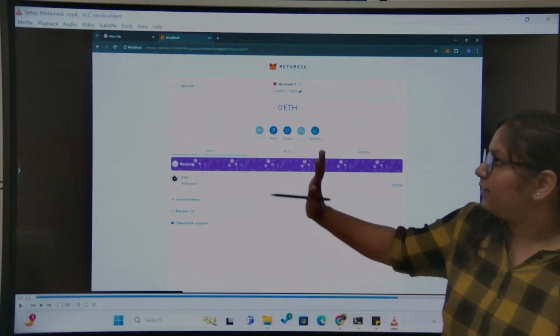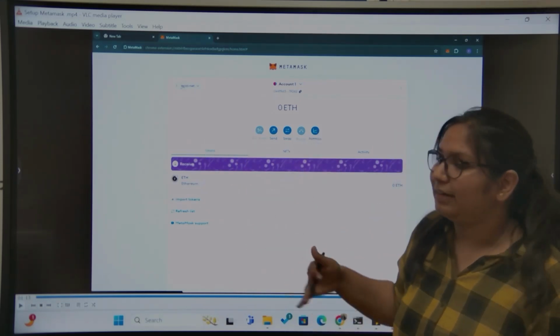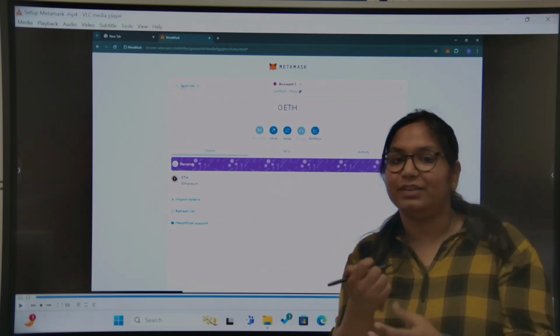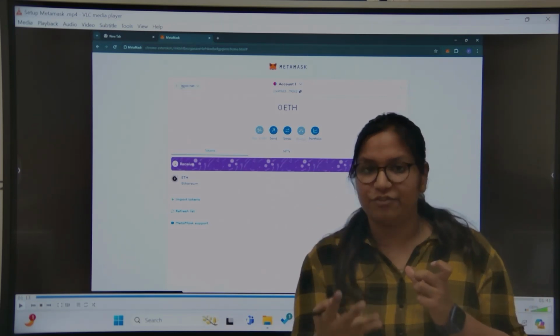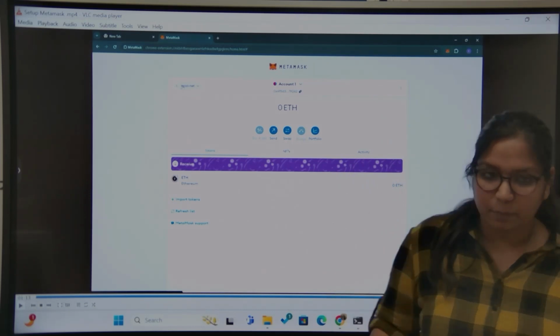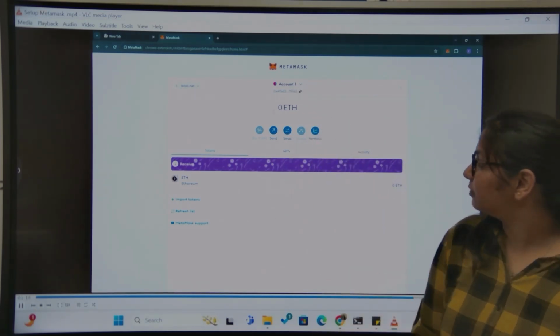So you see that we have created a network of our own that is set up with our local blockchain. Now we need some ethers to experiment with. For that, as I told you, the local blockchain provides you 10 accounts which have some ethers, so you can import that account. For importing that account, what you have to do? You have to go to this option, accounts.